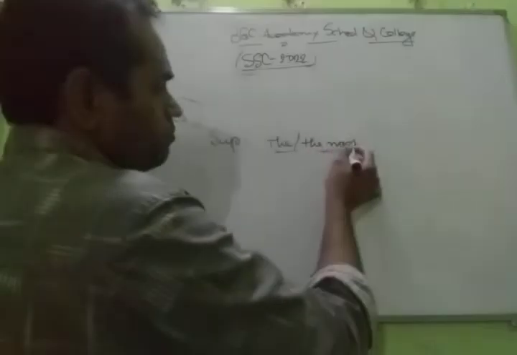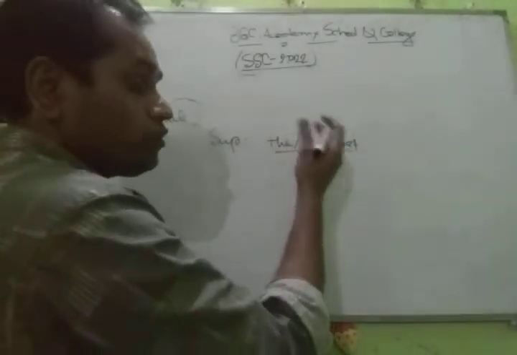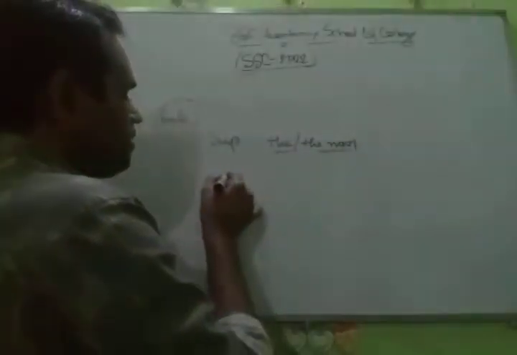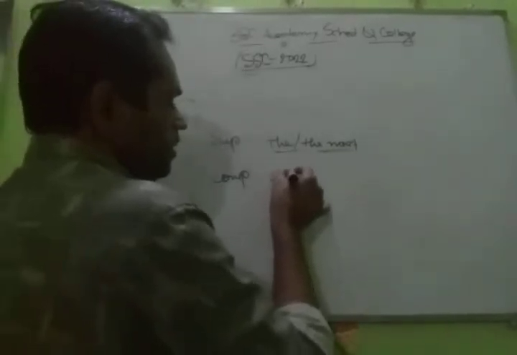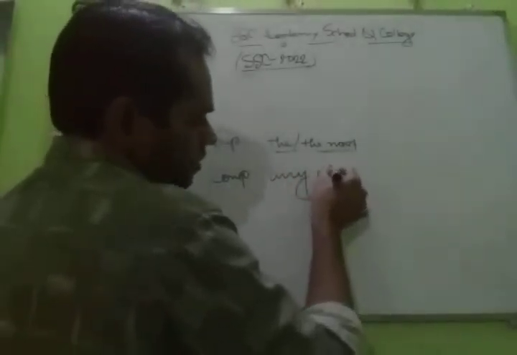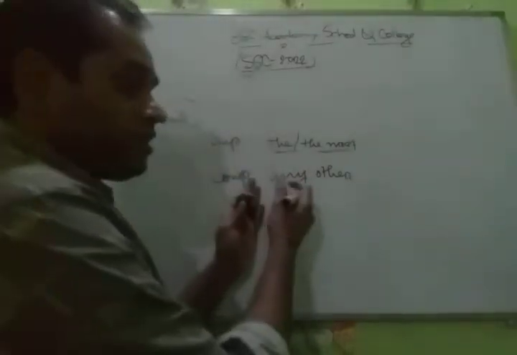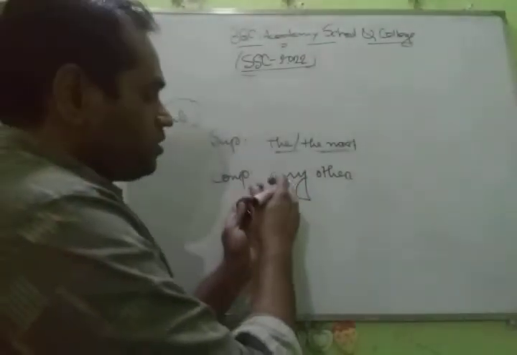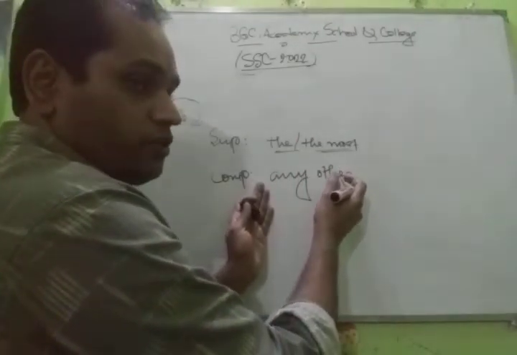If you want to transform this line into comparative degree, we have to use another phrase. This is called "any other." Okay, have you understood?